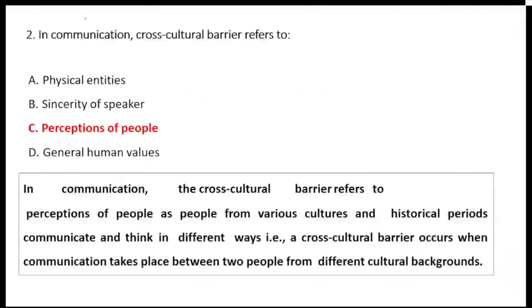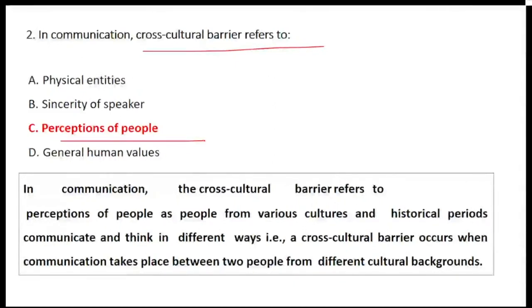Okay, so when we talk about the cross-cultural barriers, perception of the people comes into consideration. I think everyone can see the question clearly with the answers. So, expecting everyone to participate well and answer the question. In communication, the cross-cultural barrier refers to the perception of the people, as people vary from culture to culture, historical time, or the way they communicate with each other. So obviously a cross-cultural barrier occurs when the communication takes place between two people from different cultural backgrounds.